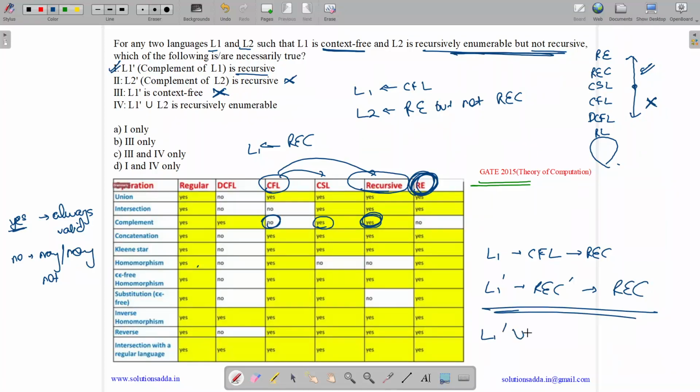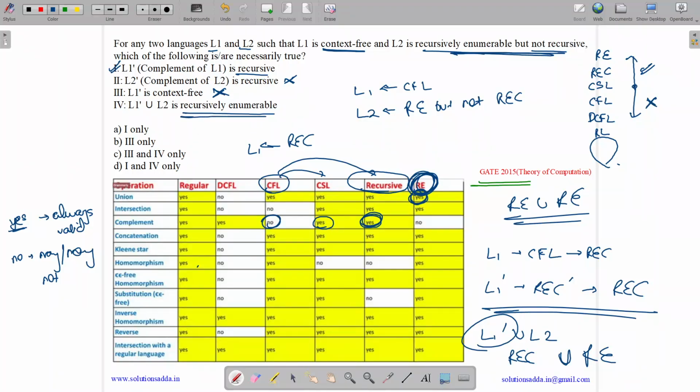Now L1 complement union L2. What is L1 complement? It's REC. What is L2? L2 is RE. Now see, every REC is also RE. So we get RE union RE. Union of two RE languages is always a RE language. Thus L1 complement union L2 is RE. So option 1 and 4 are true. So answer is option D, 1 and 4 only.